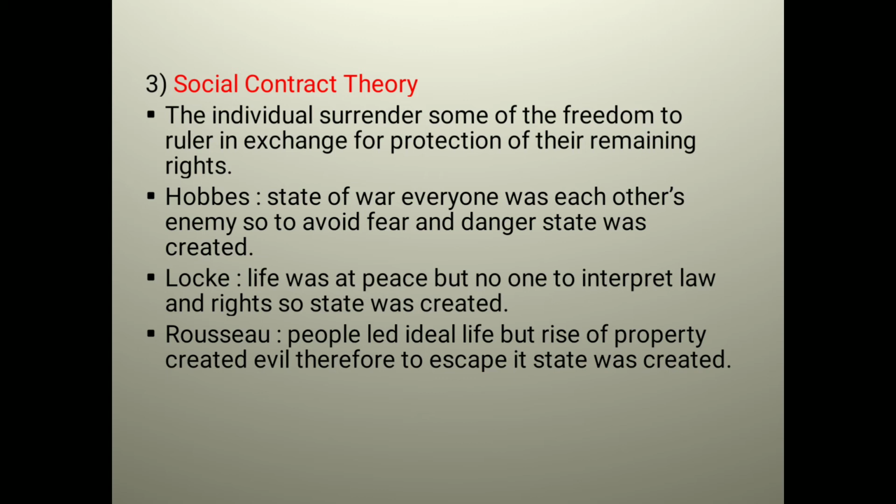What did Hobbes say? Hobbes said that the state of nature was a state of war where everyone was each other's enemy. So, to avoid fear and danger, state was created. Locke said that life was at peace, but there was no one to interpret law and rights. So, state was created. And Rousseau said that people lived an ideal life, but there was rise of properties. As property was given very much importance, everybody was having property, and for property they were ready to do everything. So evil was created. Okay, so to stop that evil, or to escape from that evil, state was created.